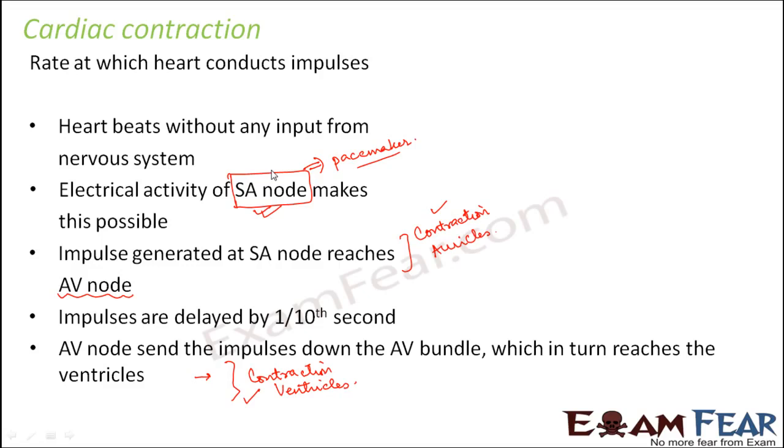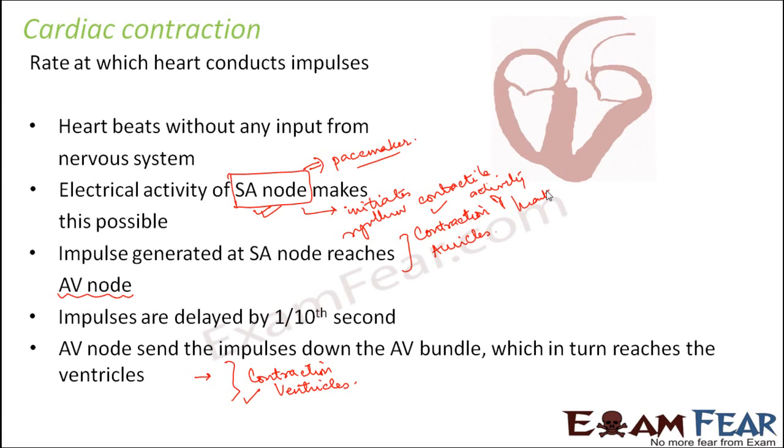So that is why the SAN or SA node initiates the rhythmic contractile activity of the heart. So we say that the SA node initiates the rhythmic contractile activity of the heart. Right? So the SA node plays a very crucial role in cardiac contraction.